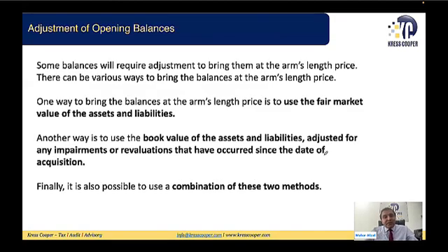Some balances will require adjustment to bring them to arm's length. And how will you bring the balances to arm's length? Now, this is the question. We have decided in our previous discussions that we need to do the analysis of the balance sheet. Some transactions, some balances will not require any adjustment. Some risk is very minimal. Some risk is very high. Now we need to identify those balances, and after identifying those balances, we need to bring them to the fair market value.